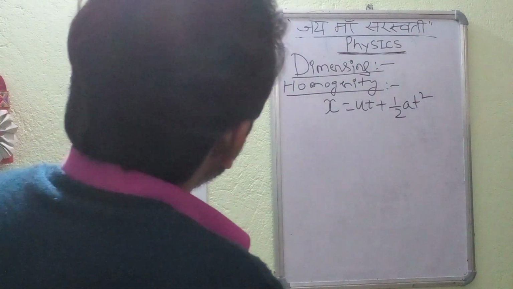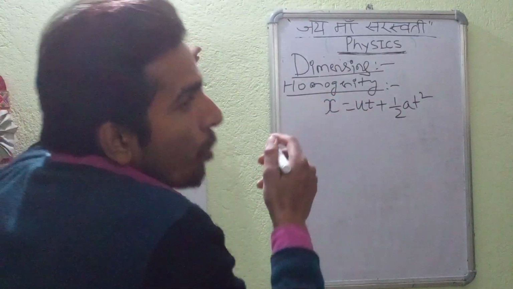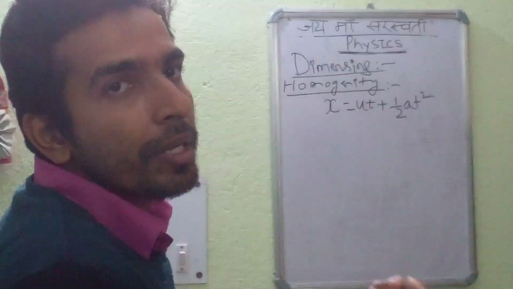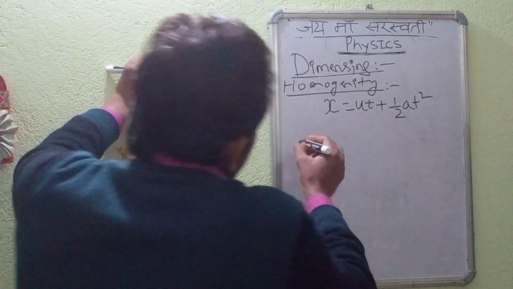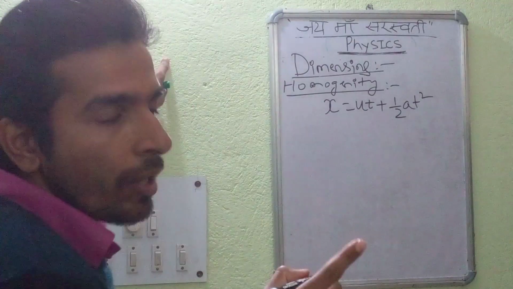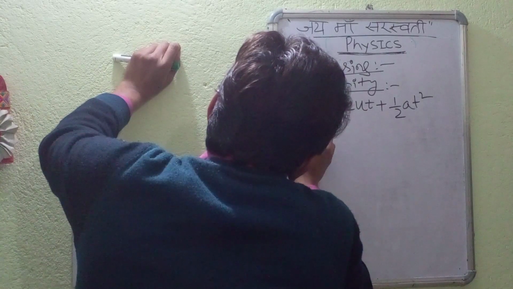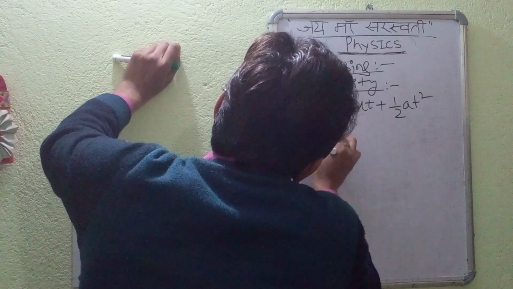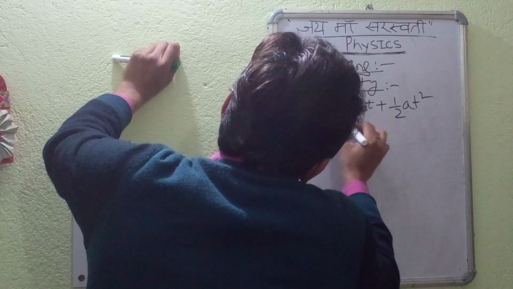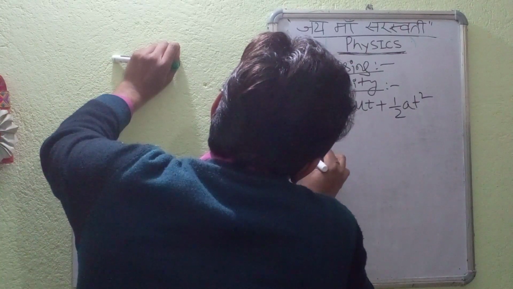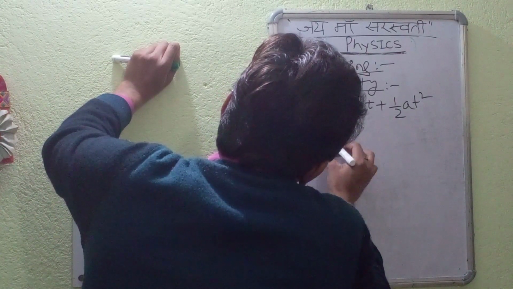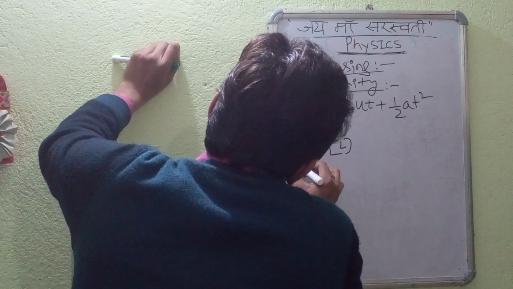First and foremost, we will see the notation or nomenclature of the various fundamental quantities in the context of dimensions. Mass is written under the bracket as M. Length is L. Time is T.